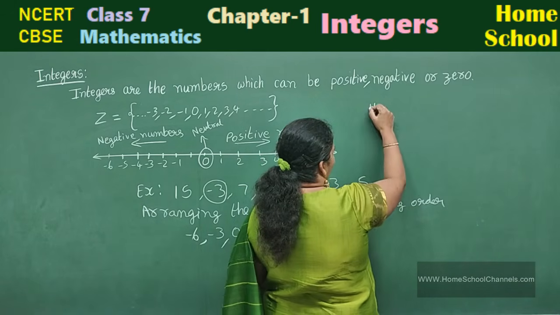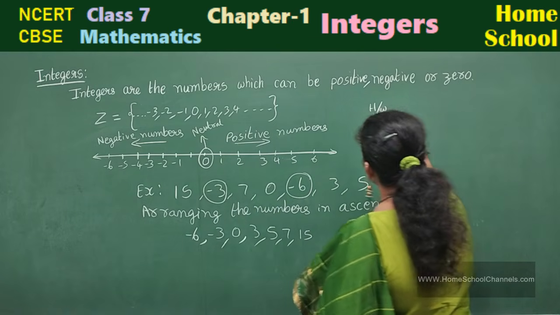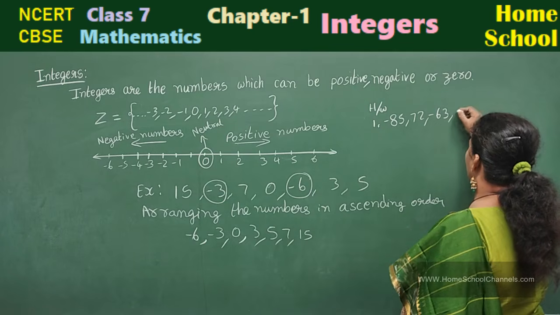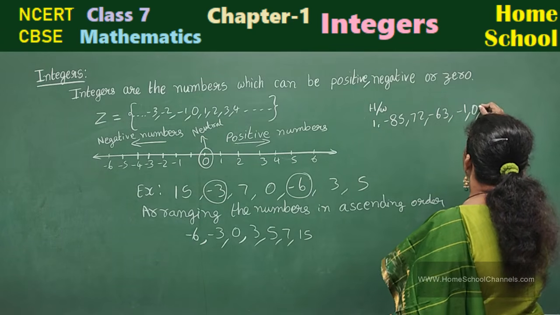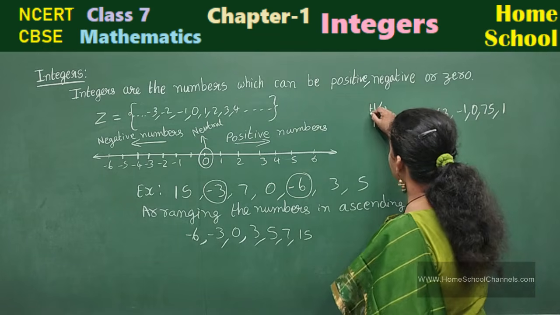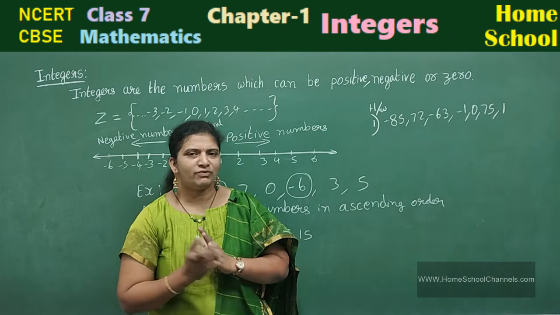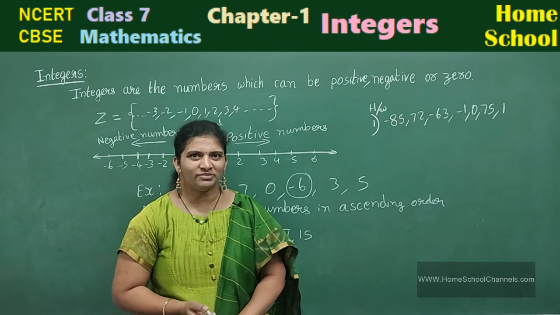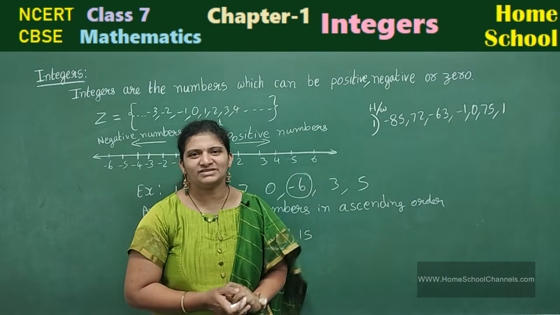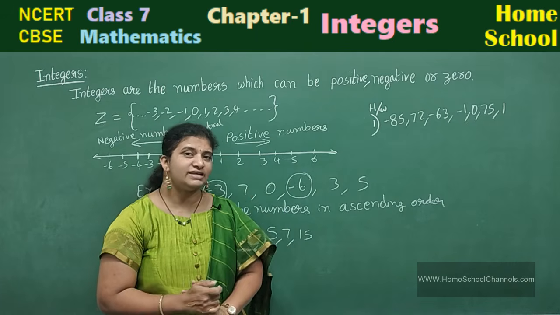So let me write the homework problems here. First problem. Minus 85, 72, minus 63, minus 1, 0, 75, 1. Arrange these numbers in ascending order. Every type of problem, I do 1 or 2 problems and I give you one problem as a homework. Okay, is this clear? How to arrange those in ascending order?